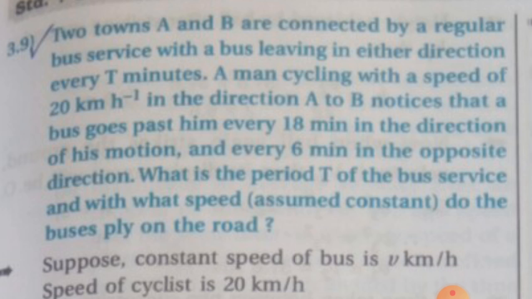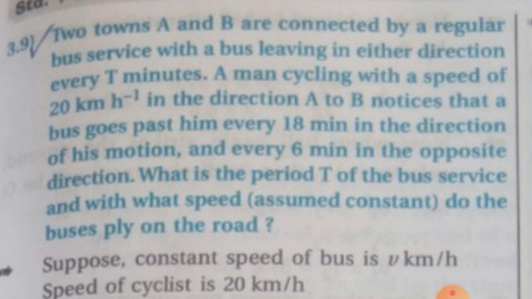A man cycling with a speed of 20 km per hour in the direction A to B notices that a bus goes past him every 18 minutes in the direction of his motion and every 6 minutes in the opposite direction. What is the period capital T of the bus service and with what speed (assumed constant) do the buses ply on the road?